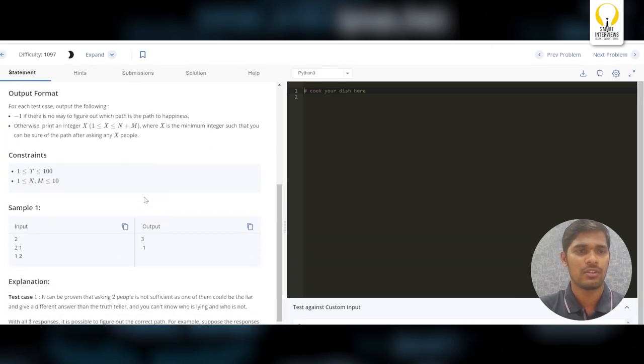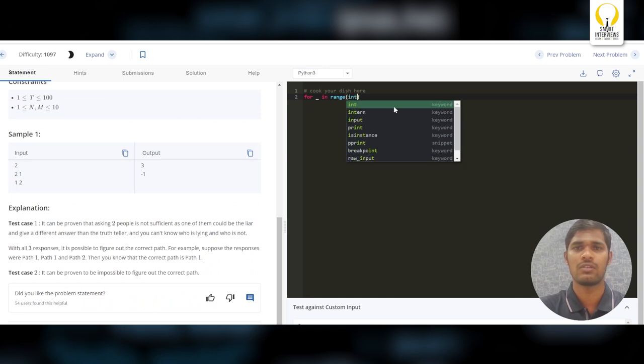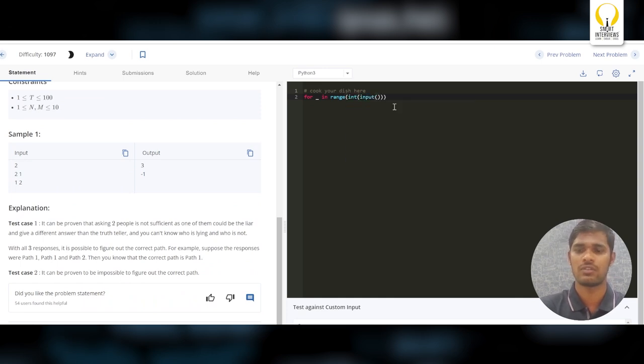If you observe the input format, you have t test cases. For each test case, we have two numbers, n comma m. So what is the first condition we have to check?